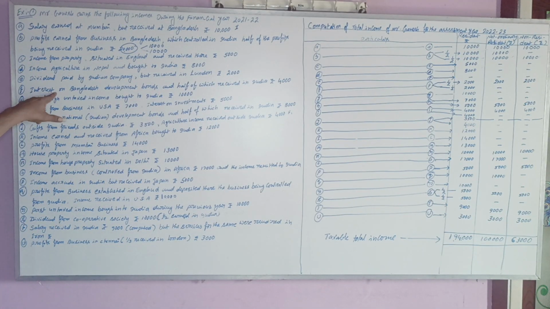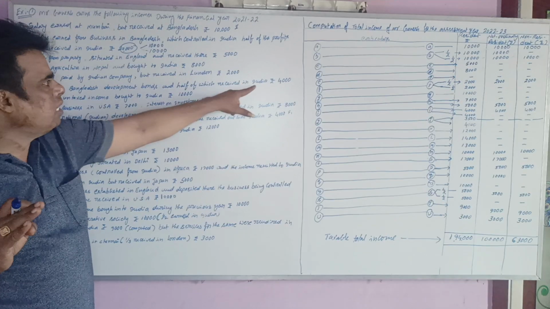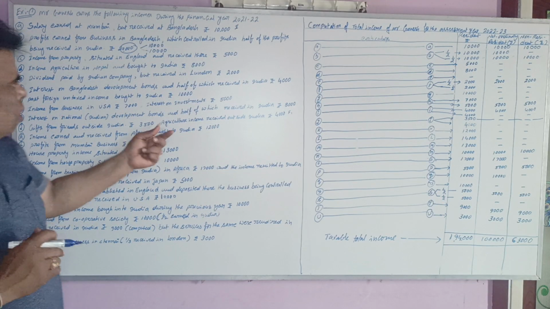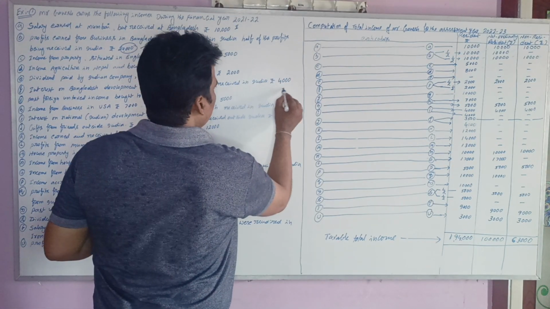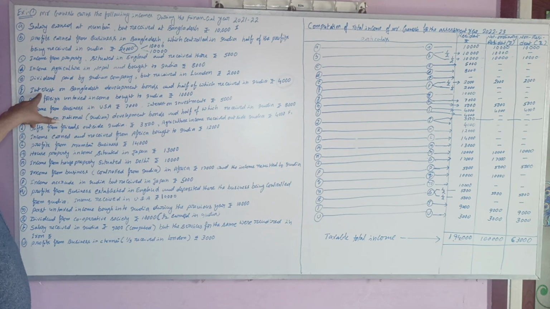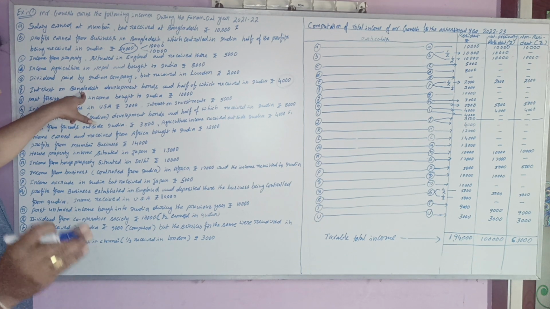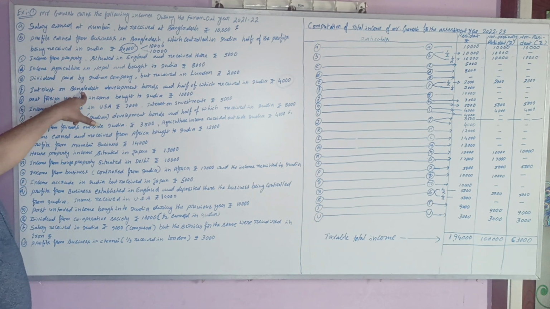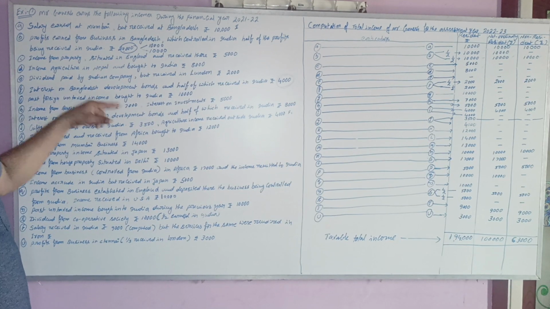So next point, interest on Bangladesh development bonds, half of which is received in India. In this point, remember interest on Bangladesh bonds is received outside India. It is outside India, but half of which is received in India. So out of 4,000 income, we earned in Bangladesh 4,000, but 50% is received in India. That should be treated as foreign income.